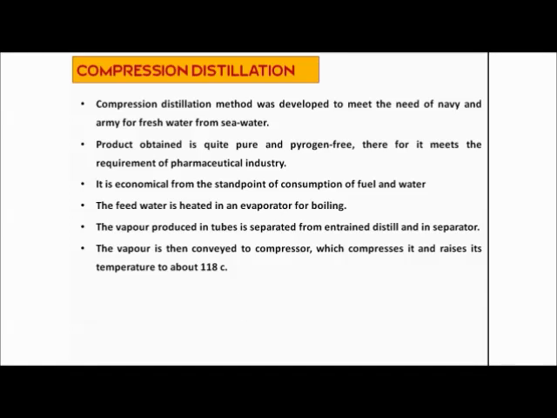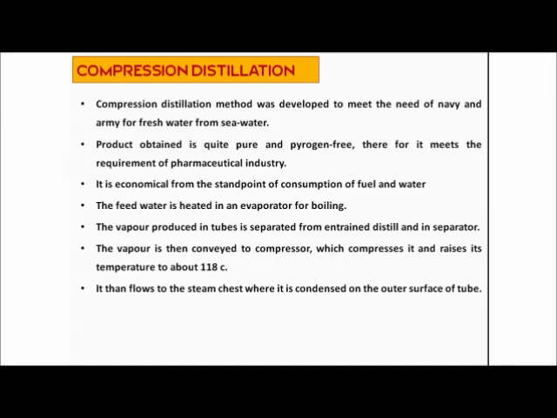Now this vapor is conveyed to a compressor, where it will be compressed. Once the vapor is compressed, the temperature rises, right? The temperature may reach up to 118 degrees centigrade. It then flows to the steam chest. There is a steam chest in the design. So after getting heated to 118 degrees centigrade, this vapor is allowed to move to the steam chest.